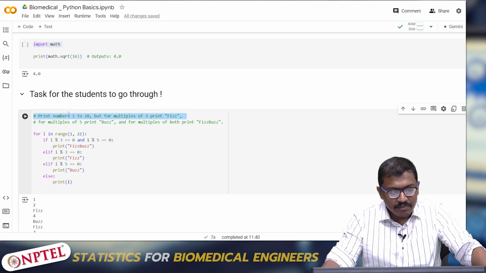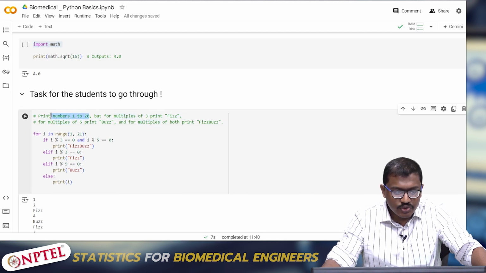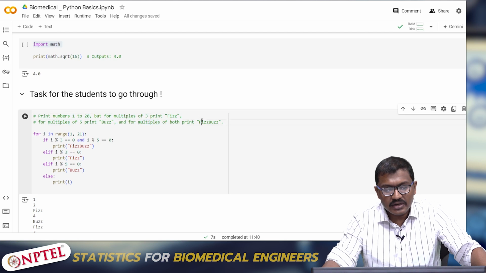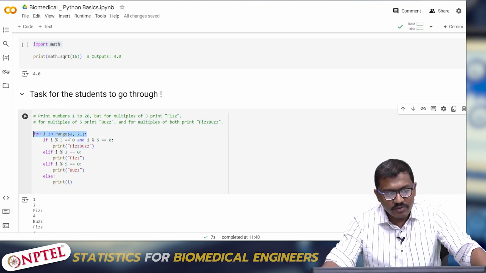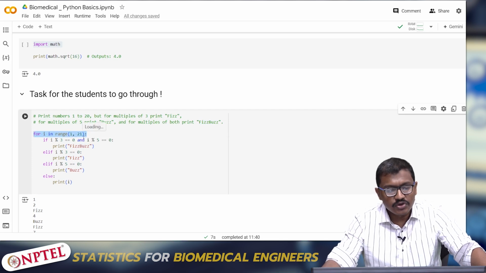I want to print numbers 1 to 10, but what are the multiples of 3 or 5? So I want to check the numbers from 1 to 20. If it is a multiple of 3, I want to print fizz. If it's a multiple of 5, I want to print buzz. If it's a multiple of both 3 and 5, I want to print fizzbuzz. So I have taken a for loop, and I am calling the range from 1 to 21, which indicates 1 to 20.